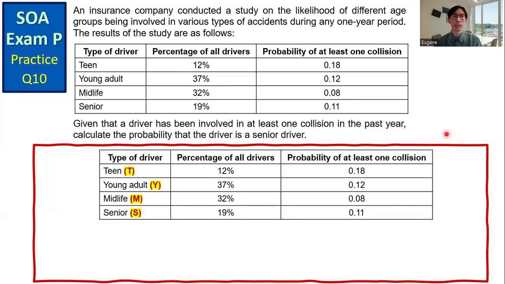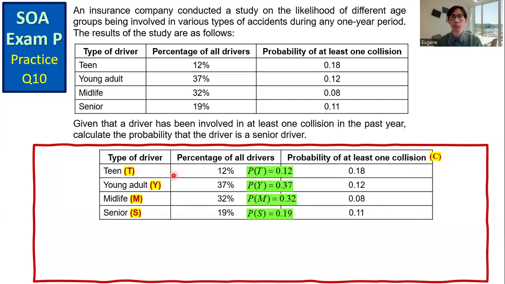Define the event. Let T be the event that the driver is a teenager, Y, young adult, M for midlife driver, and S for senior driver. Let C be the event that the driver has at least one collision. And then we have P(T) equals 0.12, P(Y) 0.37, P(M) 0.32, and P(S) 0.19.